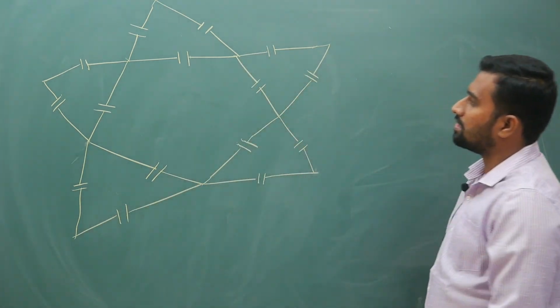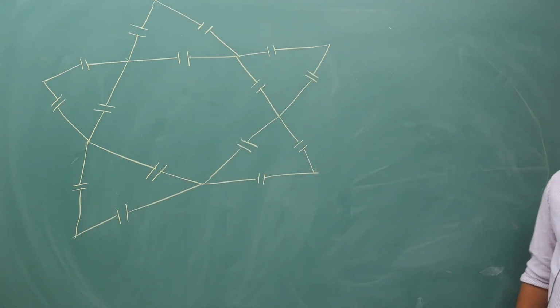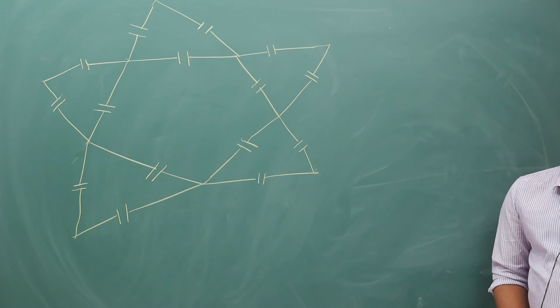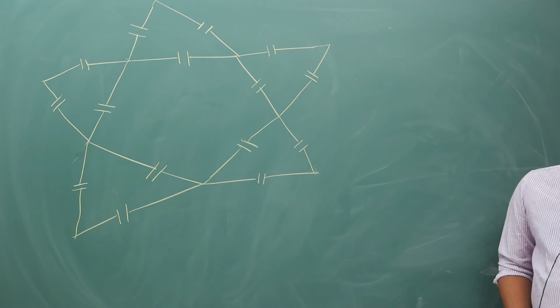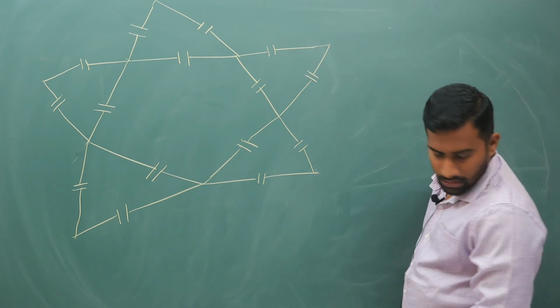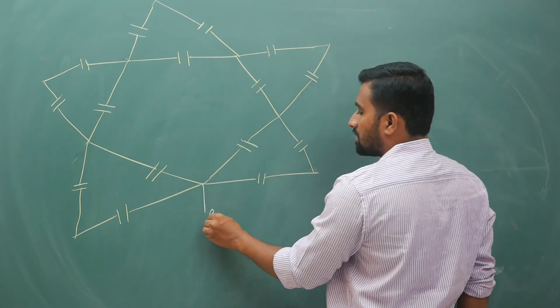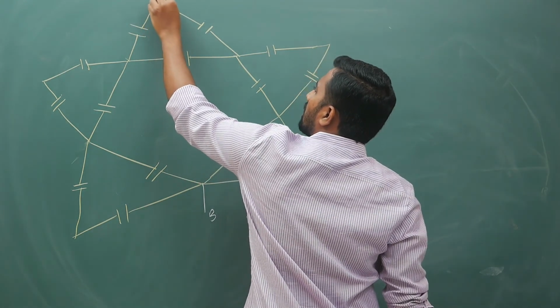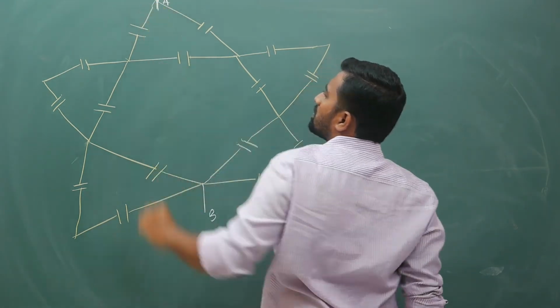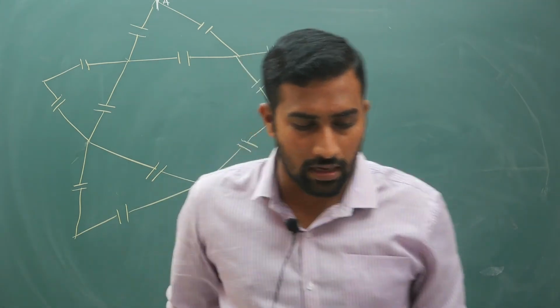It is a star. If it doesn't look like one, you have to adjust. Now your question is, find your equivalent capacitance. This is B, the top part is A.